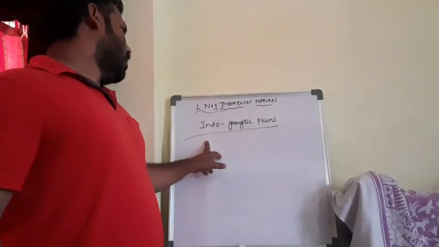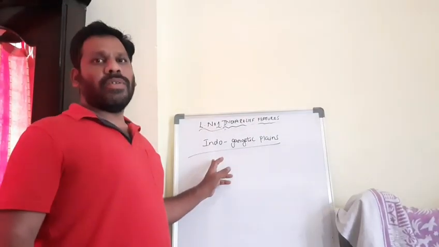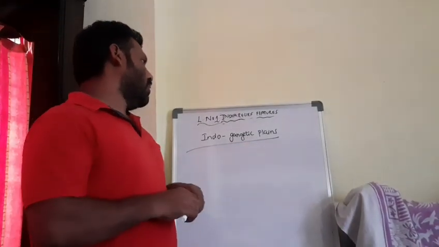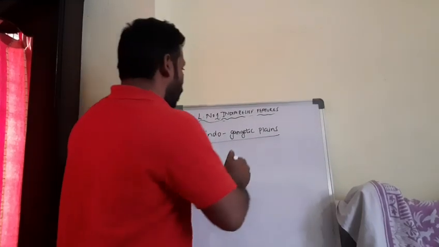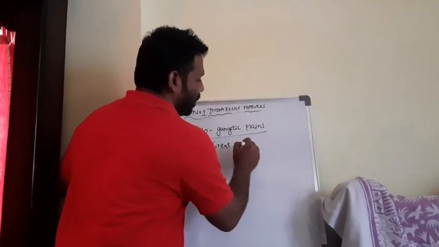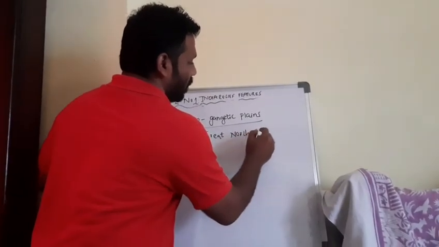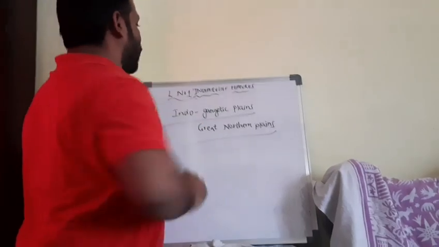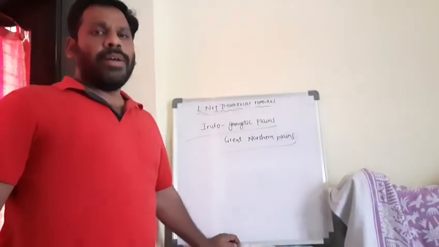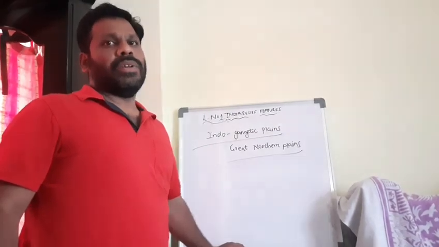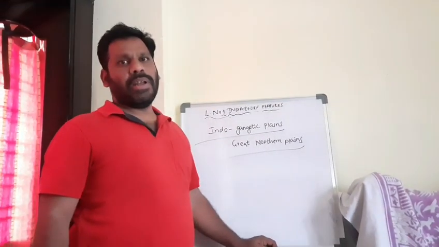Indo-Gangetic plains. Till now we discussed about the Himalayas, one of the physiographic divisions. The second one is what? Indo-Gangetic plains. These Indo-Gangetic plains we can also call Great Northern Plains. These plains are formed due to the perennial rivers, or we can call them Himalayan rivers.